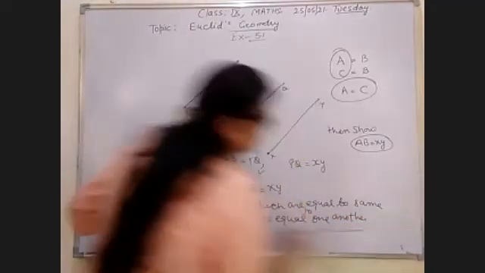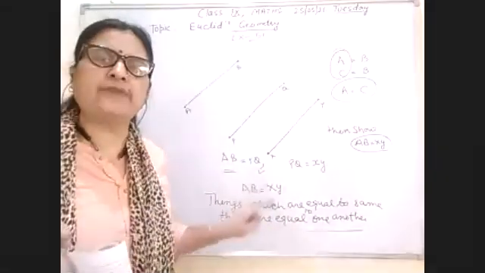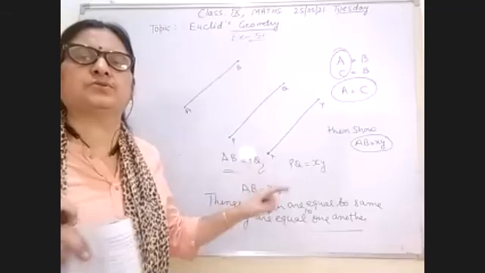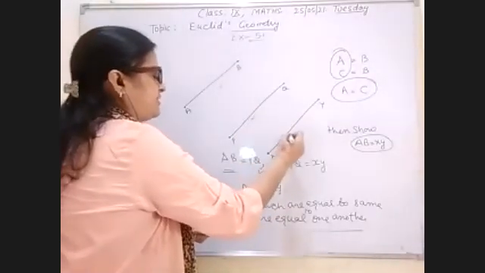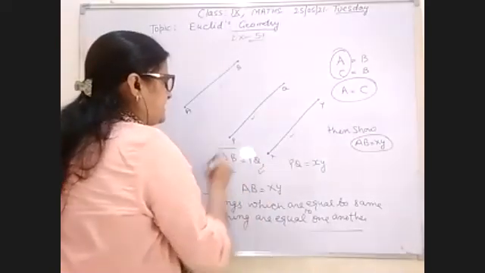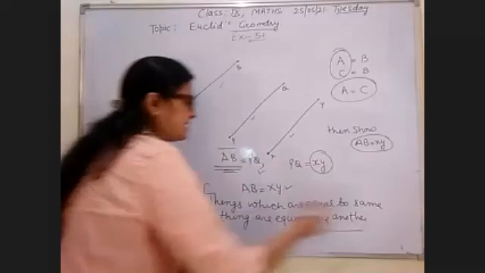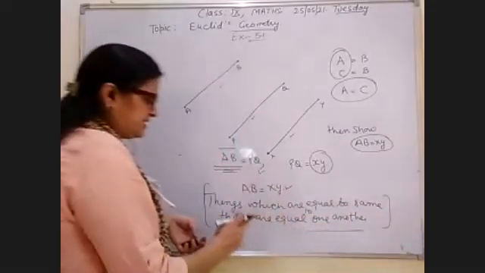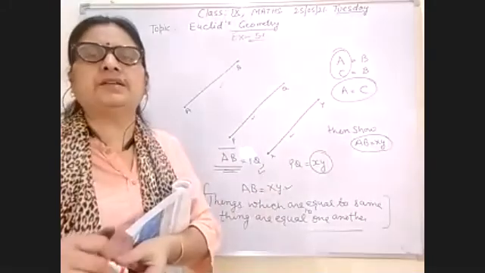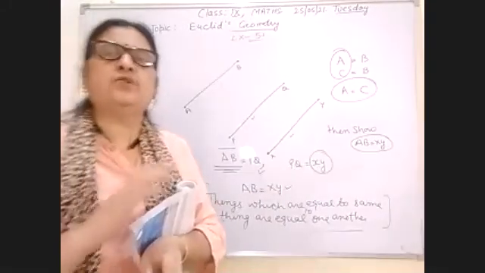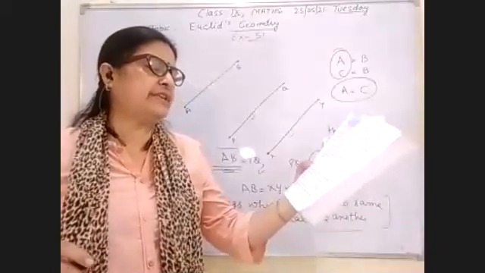So this is true or false, and I have given the reason also. You have to explain it with a reason also. So if AB is equal to PQ and PQ is equal to XY, then you can say AB is also equal to XY. And the first axiom followed in this question is: things which are equal to the same thing are equal to one another.